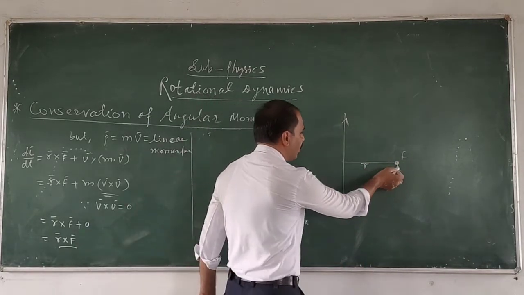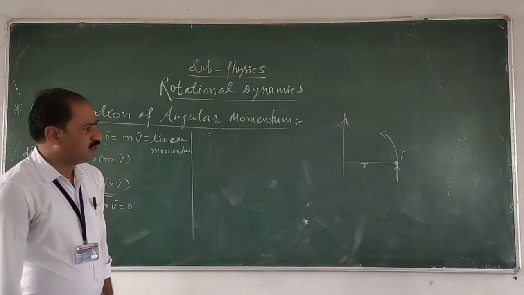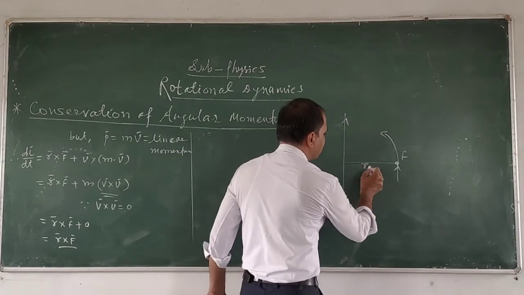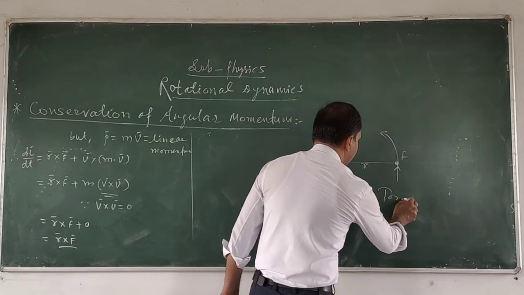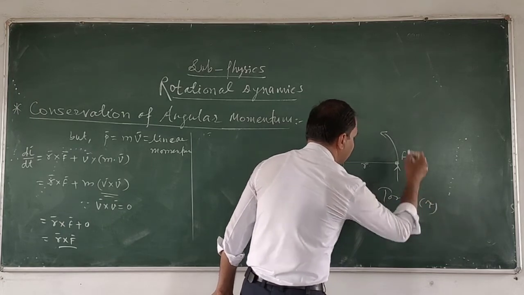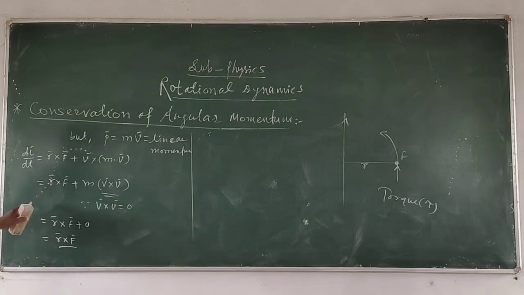मतलब यहाँ पे क्या होगा? जैसे मैं इसको फोर्स अप्लाई करूँगा तो बॉडी मूव होने लगेगी. Therefore, here the vector product of this vector r and F is called the torque. ये क्या देगा मुझे? Torque. ये देगा मुझे क्या? Torque. Therefore, this r cross F is equal to torque होगा.